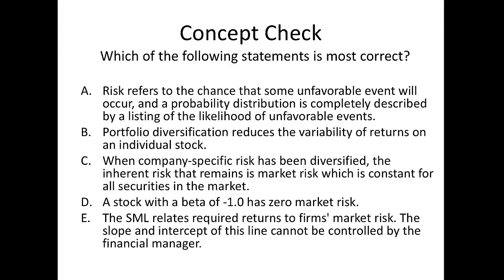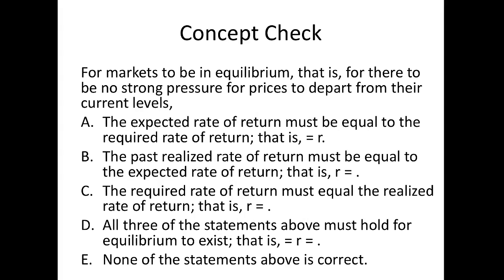A stock with a beta of -1 has 0 market risk. No, a stock with a beta of 0 has 0 market risk. So let's see, A, B, C, D are false, so E by default. The security market line relates required returns to firms' market risk. That's true. The slope and intercept of this line cannot be controlled by the financial manager. That is true as well.